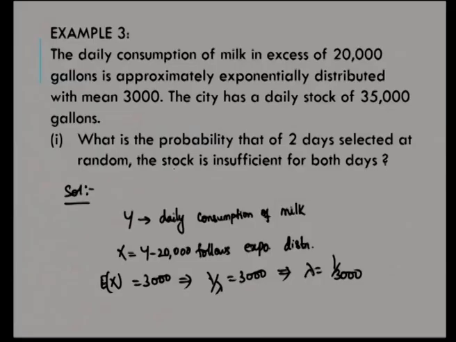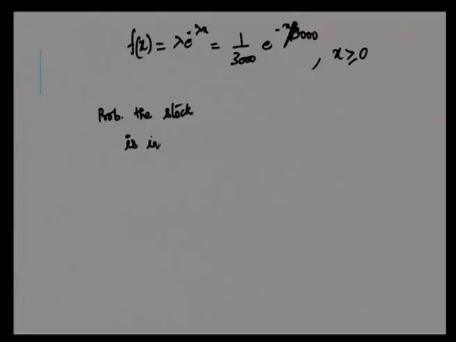What is the probability that the stock is insufficient on 2 days? We will first find out for 1 day. The stock will be insufficient only when the demand is more than the stock. When you will be told that there is no milk, it is only because the stock is over and the demand is more than 35,000, the stock here being 35,000. So, the probability that the stock is insufficient is only when the demand is more than 35,000.